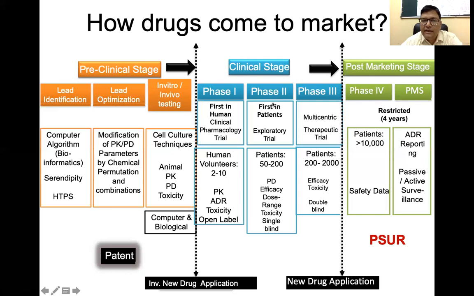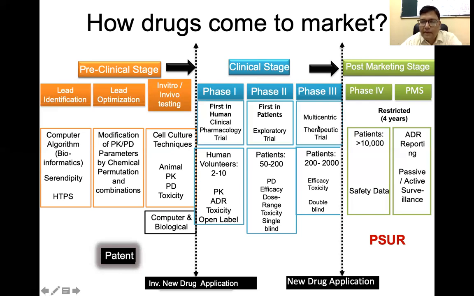Phase 2 trial is the first introduction of the drug in patients. These are exploratory trials done in 50 to 200 patients, and we assess the pharmacodynamics and efficacy. Dose ranging is done, that means finding what dose is better for the treatment of the disease condition. We study the toxicity, and it is single blinded, that means the patient does not know which drug is being given.